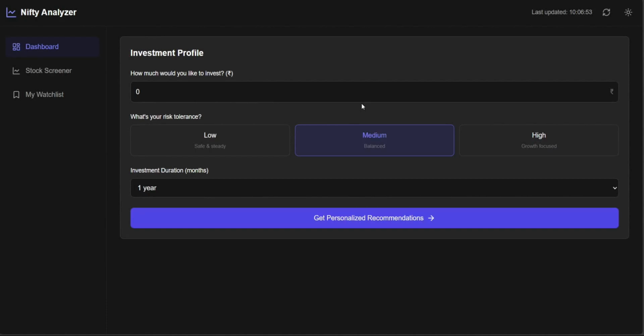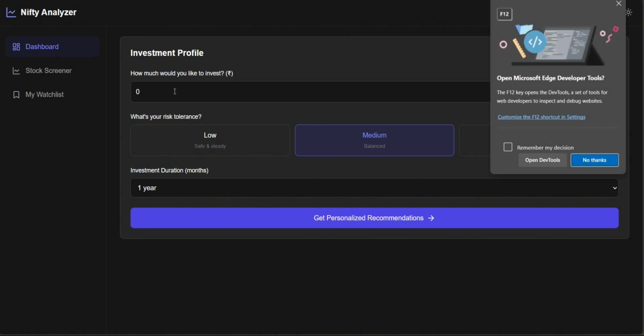Everyone, we are from Team Divergence, and we have made Nifty Analyzer, which is basically a simplified version of any stock reviewing app. The main idea of our hackathon is to simplify the stock market, so that anyone, even a beginner who has no experience or is illiterate in the stock market world, can easily invest a lump sum amount of money, even a small amount.